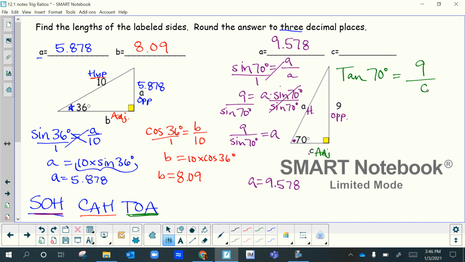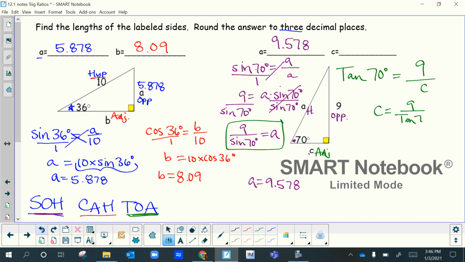So I'm going to write tangent of 70 degrees equals opposite over adjacent. Okay, so the variable's on the bottom. Think about, what did we do? I'm going to box this. What did we do when the variable was on the bottom over here? We ended up pressing 9 divided by sine of 70. So that's what I'm going to do here, 9 divided by tan of 70. So C is equal to 9 divided by tangent of 70 degrees.